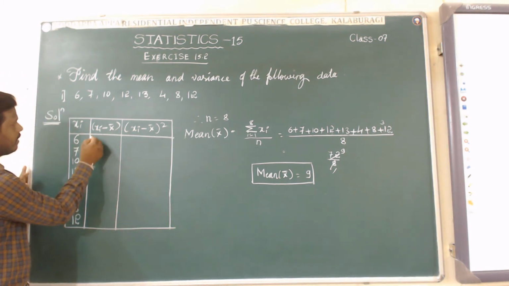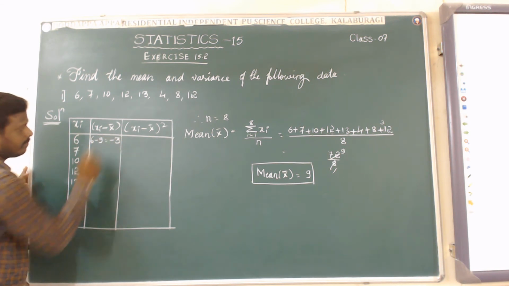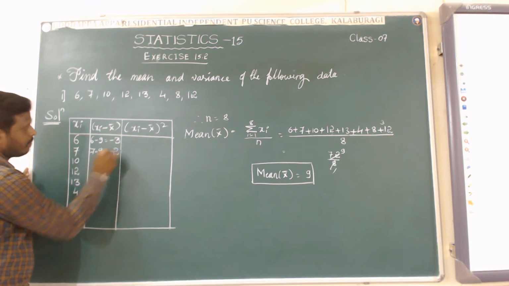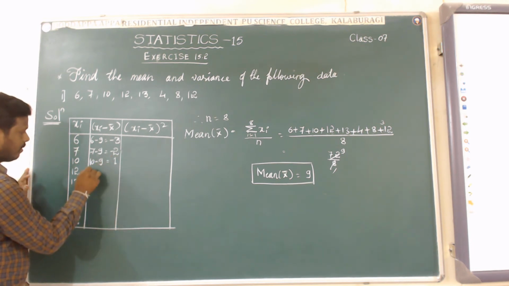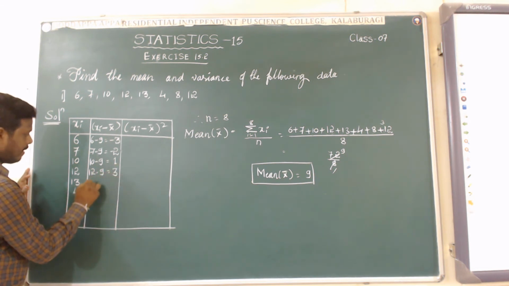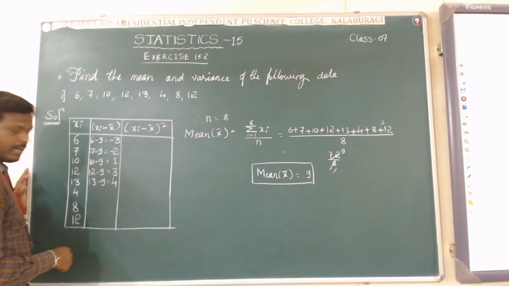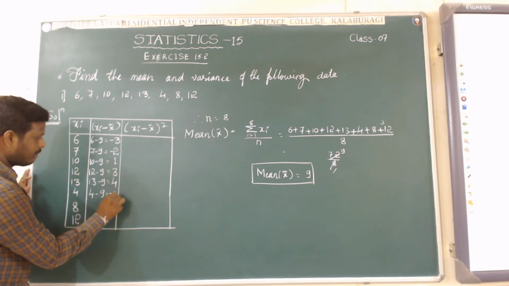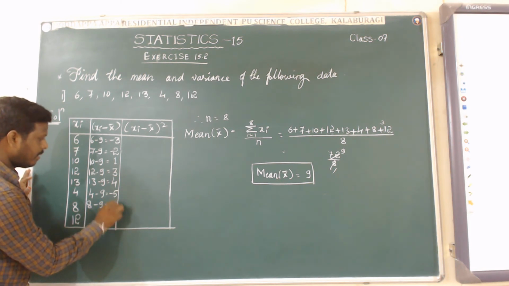What will we get? 6 minus 9 equal to minus 3. 7 minus 9, minus 2. 10 minus 9, 1. 12 minus 9, 3. 13 minus 9, 4. 4 minus 9, minus 5. 8 minus 9, minus 1.